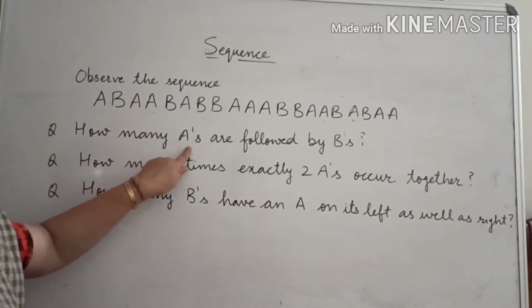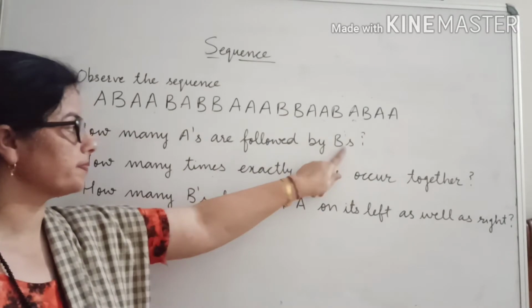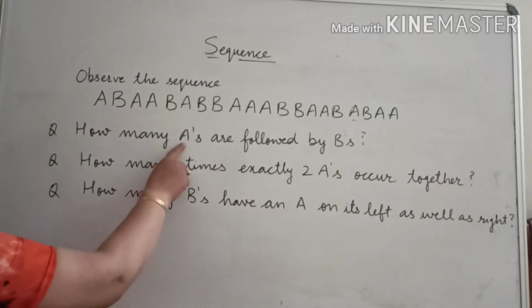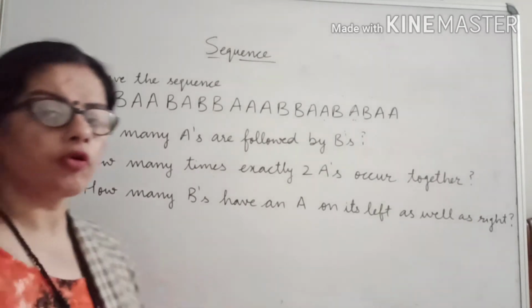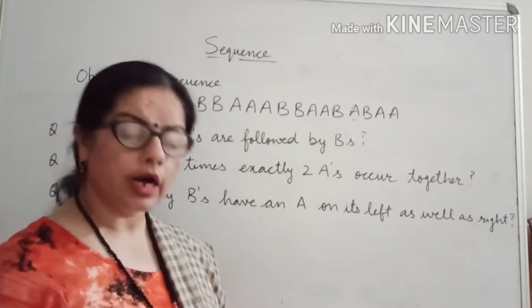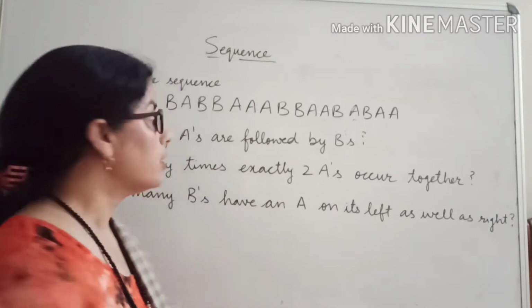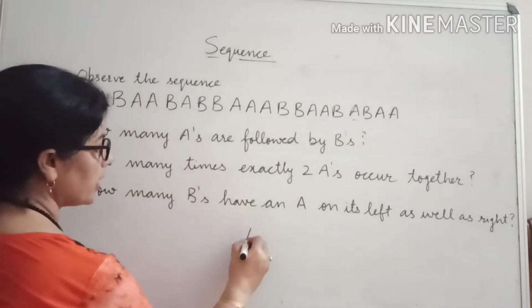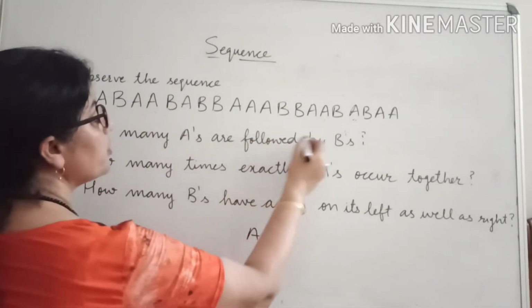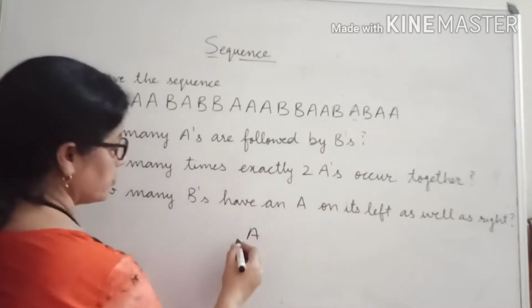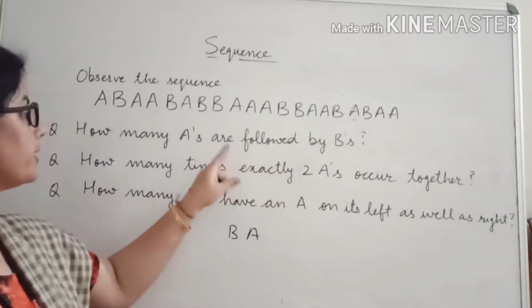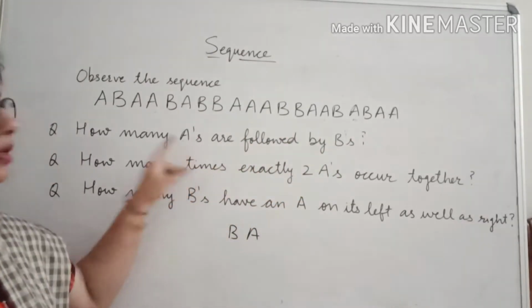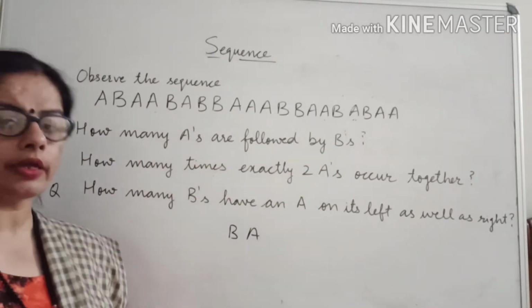How many A's are followed by B's? See what he is saying. How many A are followed by B? Sometimes we say "follow me," meaning followers will come after us. Now, how many A's are followed by B? Who is following here? B is following. We want to know how many times B is following A, or A is followed by B.